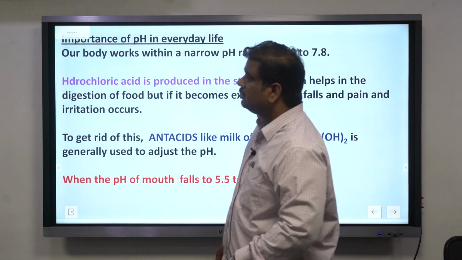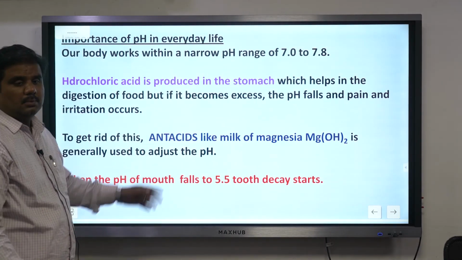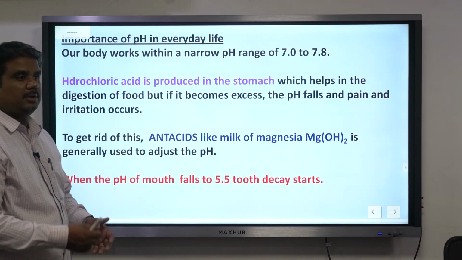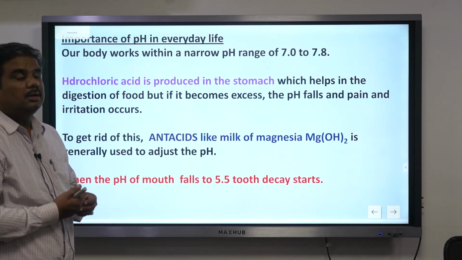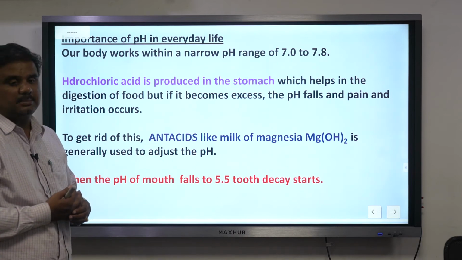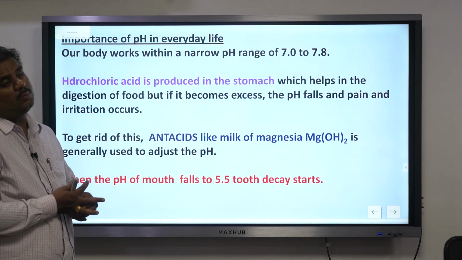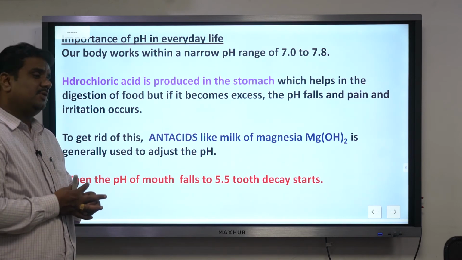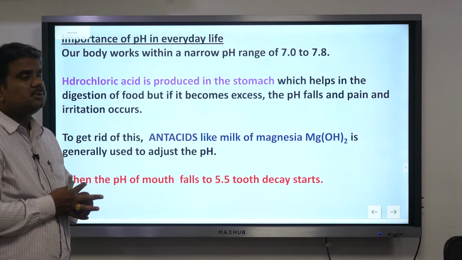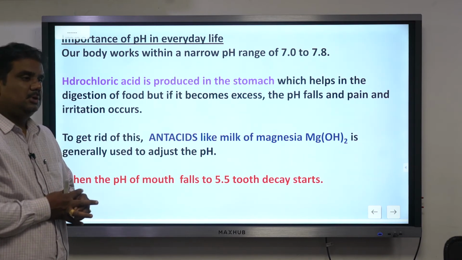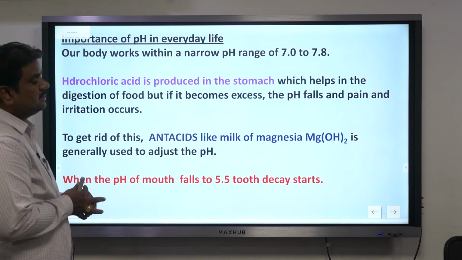Then, talking about hydrochloric acid. Hari was just saying sulfuric acid. It's not sulfuric, it's always HCl. HCl is released in the stomach. Whenever you're having more food than you're supposed to have, or less food than you're supposed to have, it's difficult either way. In that case, you're having a certain amount of acid, which we call HCl.